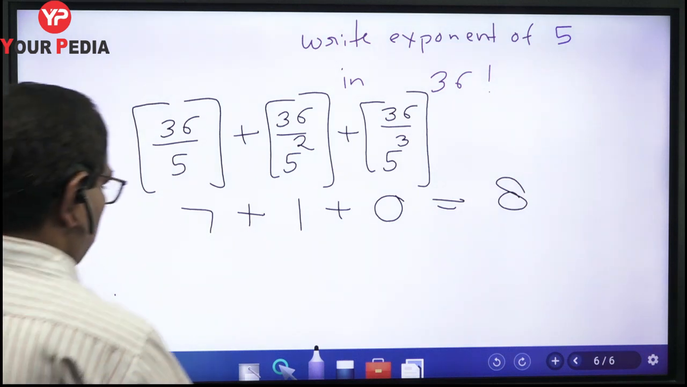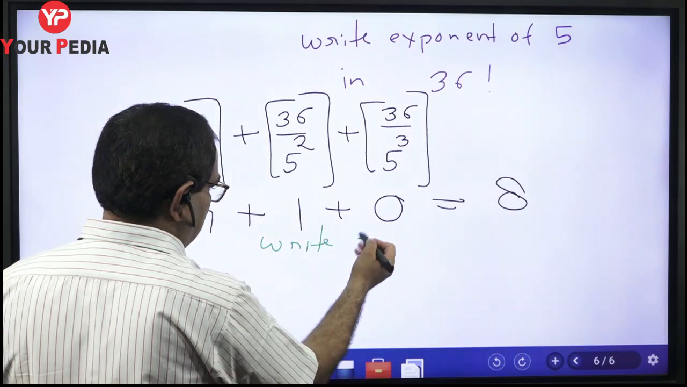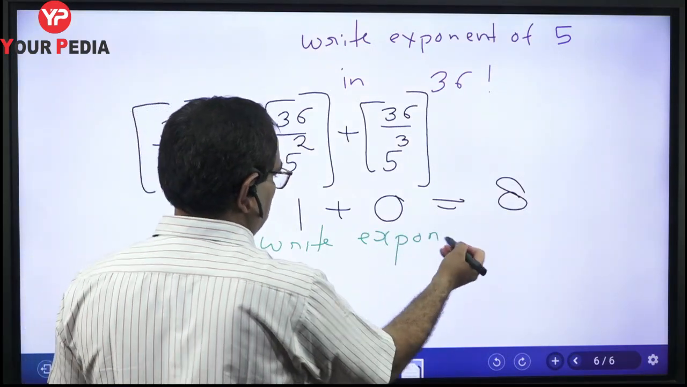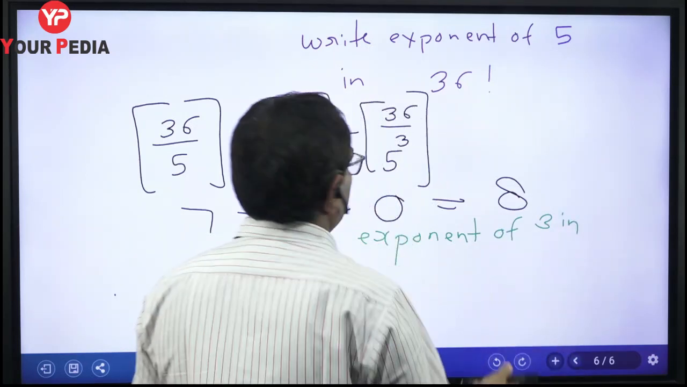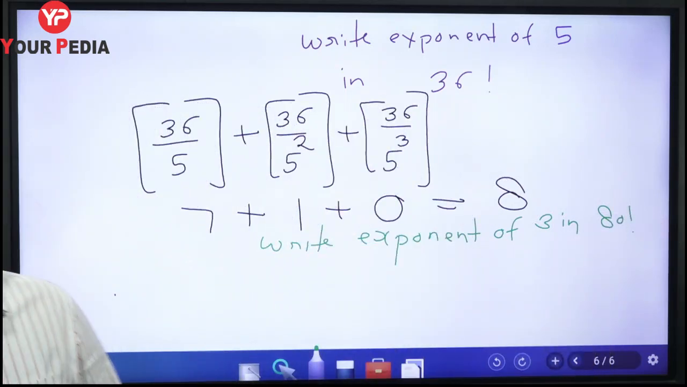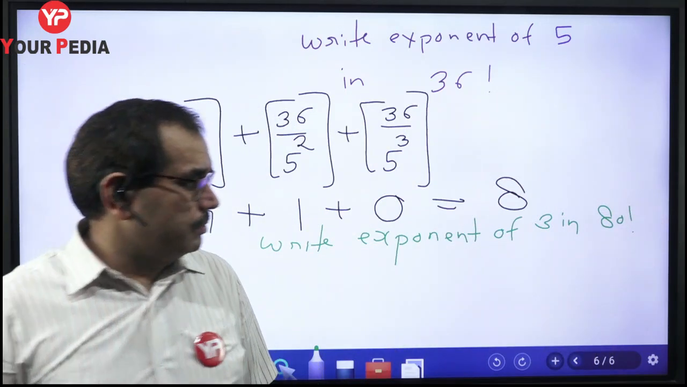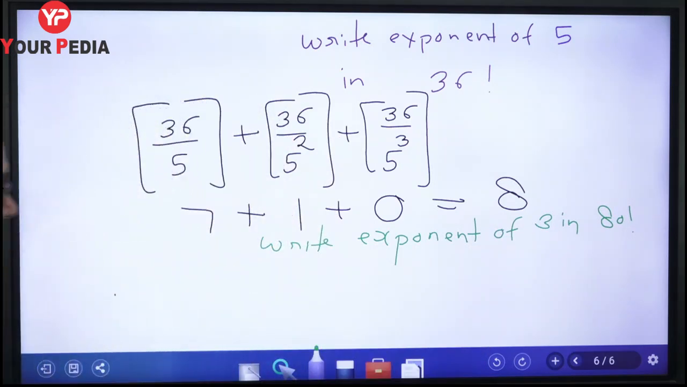Let us write one more problem. Write the exponent of 3 in 80 factorial. If we write the prime factorization of 80 factorial, then what will be the exponent of 3 in that? Okay. So try to solve it and then I will tell you. Exponent of 3 in 80 factorial.